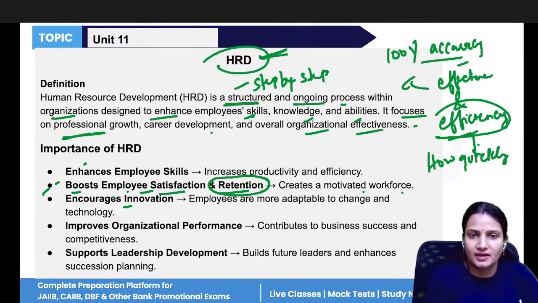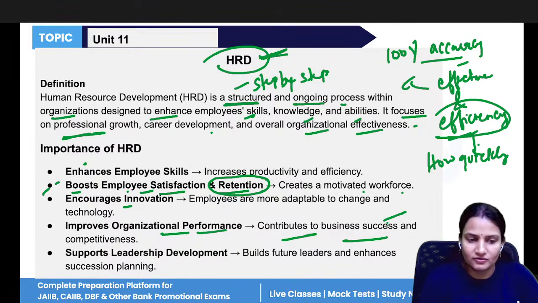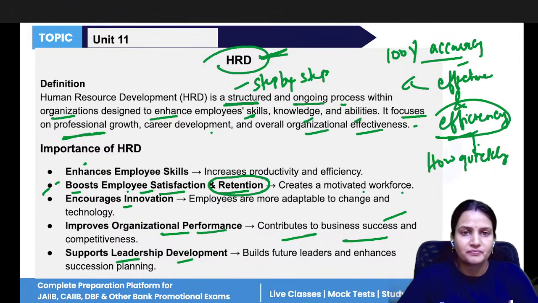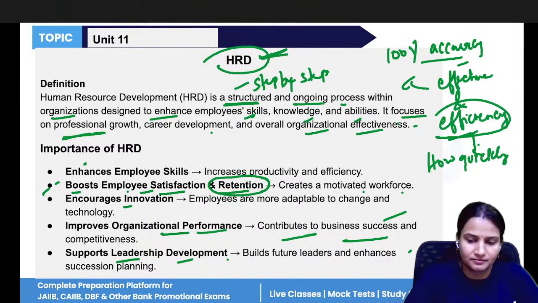Encourages more innovation. Yes, you will perform new tasks. You will bring new ideas. You will do new brainstorming. So innovative ideas will be there. Improves organizational performance. So with this, the business will have a lot of success, and it supports leadership development. So with good skills, with good knowledge, with good experience, you will be prepared for future leaders as well. You can act as future leaders when there is a requirement in the company for the post of succession plan.